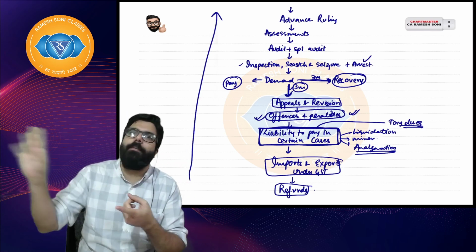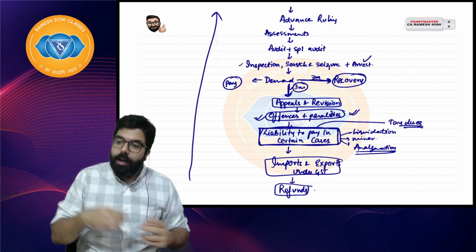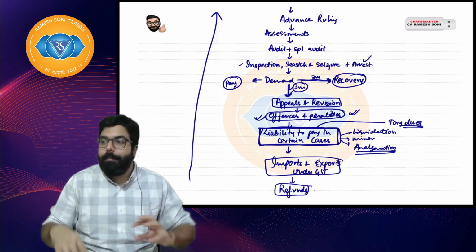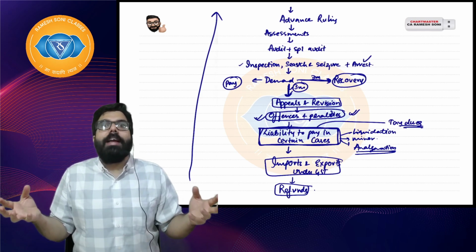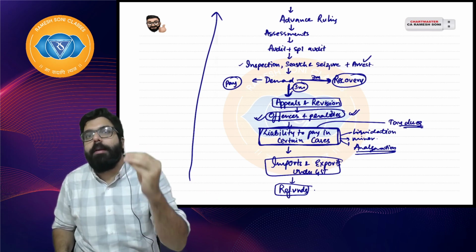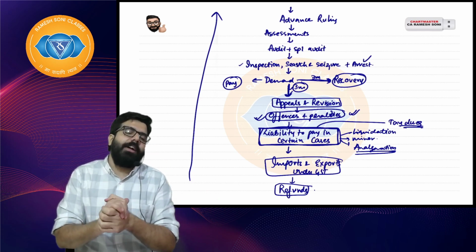For example, sir, I am supplying without invoice. Sir, I'm issuing an invoice, but I'm not giving goods. Sir, I'm going ahead and not paying the tax to the government. I'm helping people to take ITC by issuing them bogus invoices. For all these things there are offenses and penalties. The offenses and penalties chapter is very interesting.